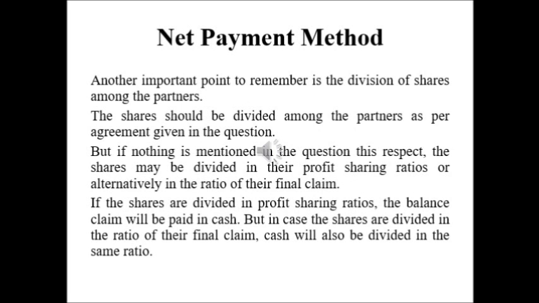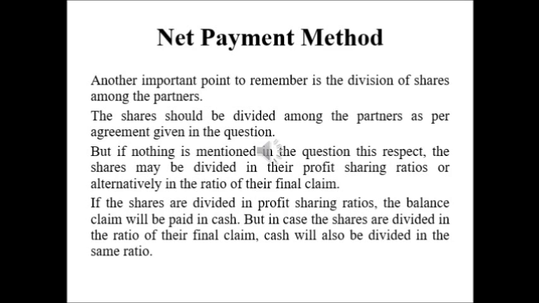Another important point to remember is the division of shares among the partners. The shares should be divided among the partners as per the agreement stated in the question. But if nothing is mentioned in the question, the shares may be divided in their profit sharing ratio or alternatively in the ratio of their final claim in the capital account of the partner.